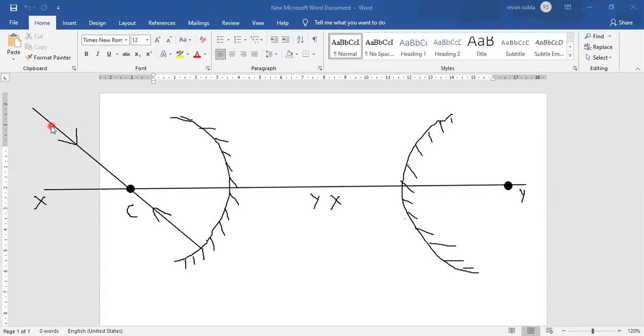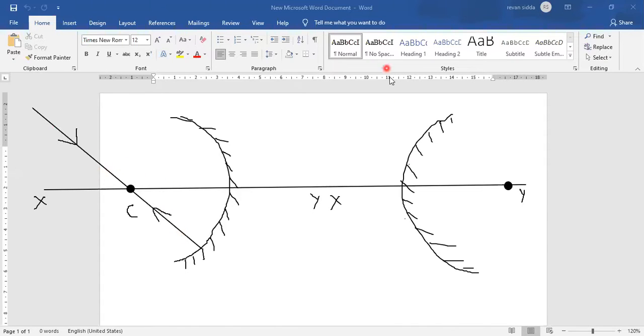So, a ray of light going towards the center of curvature of a concave mirror is reflected back along the same path. This one is for concave mirror. Right?